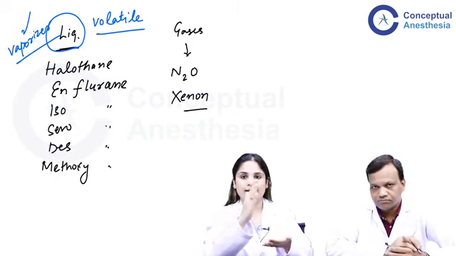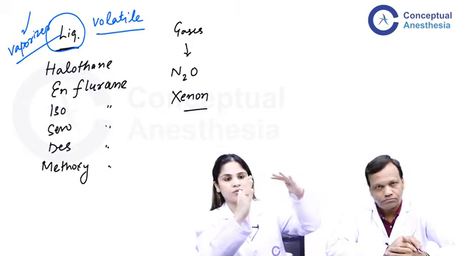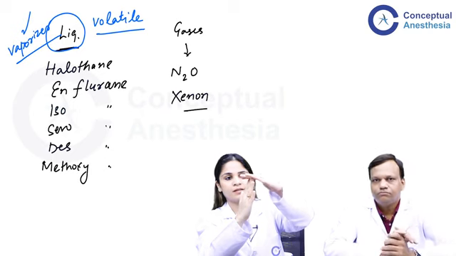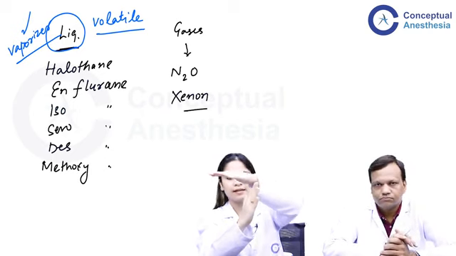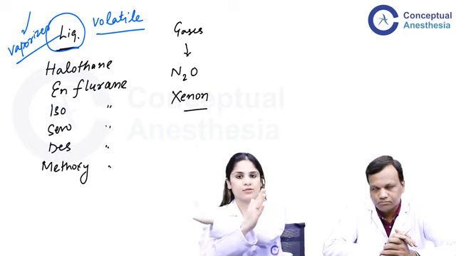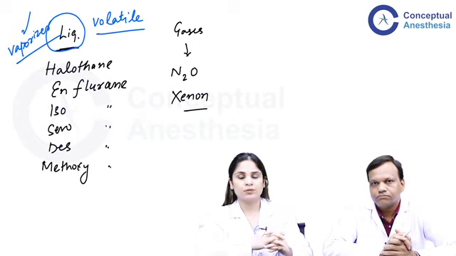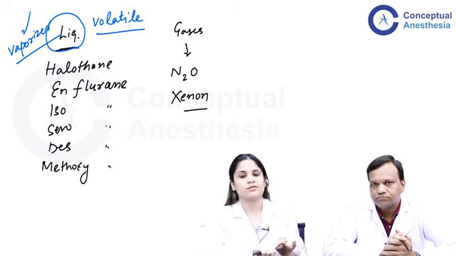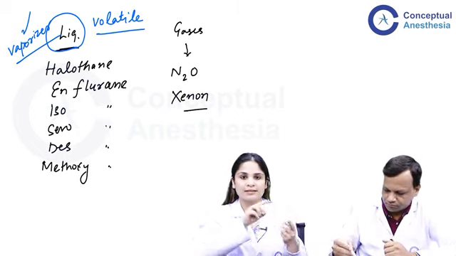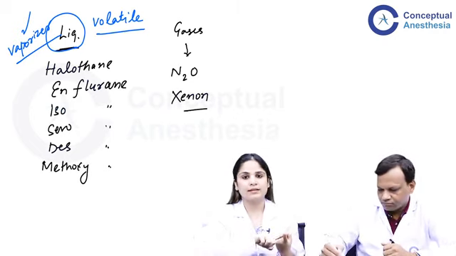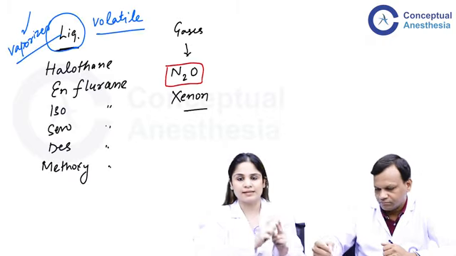What are the carrier gases that we commonly use? The first carrier gas is always oxygen. It will take the vapors, become completely saturated with vapors, and go into the patient's endotracheal tube and into his lungs. For the second carrier gas, we have an option either to use nitrous oxide or air. Nitrous oxide acts as a carrier gas, but it also acts as an anesthetic agent. It is a weak anesthetic agent.